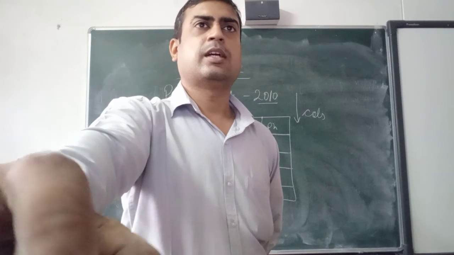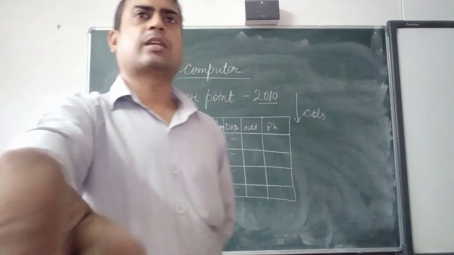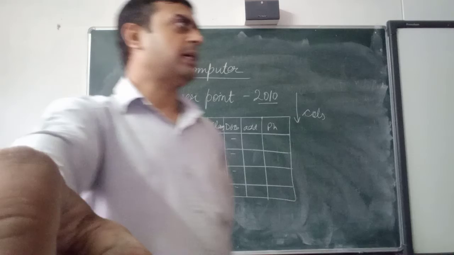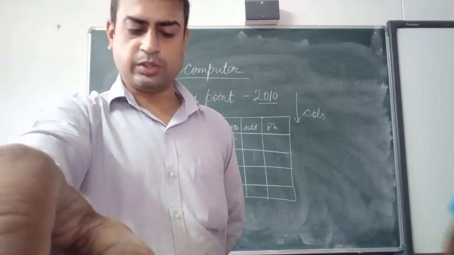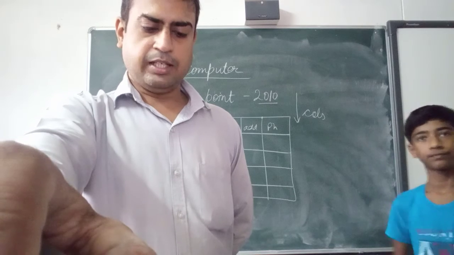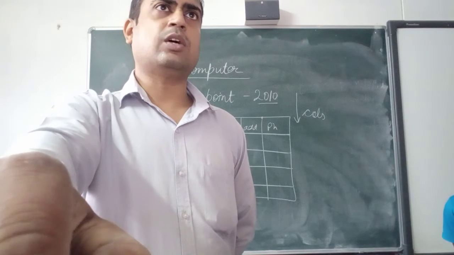Now you can see that by default my border is black. If you want to color your border, then you have to click on design.